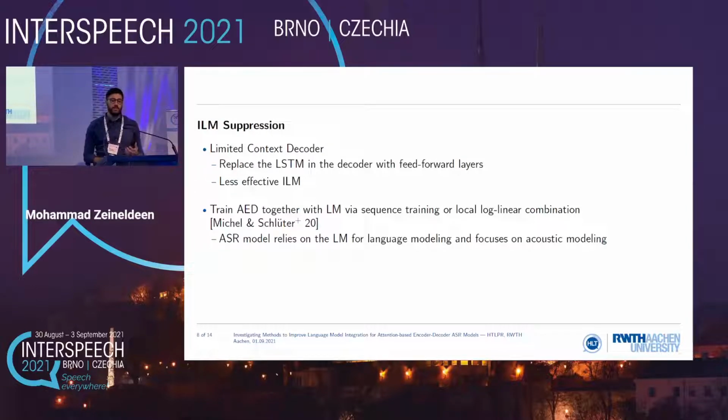We also thought about a different direction: what if we can also suppress the internal language model? If we can weaken the effect of the internal language model, maybe this will also help, and we wanted to see how this compares to the previous methods I explained. One way we can do this is to use a limited context decoder. So instead of having a recurrent LSTM decoder, we could just have a decoder with limited context, basically replacing the LSTM layer with feed-forward layers that consider some context. So we hope we get a less effective internal language model by this.